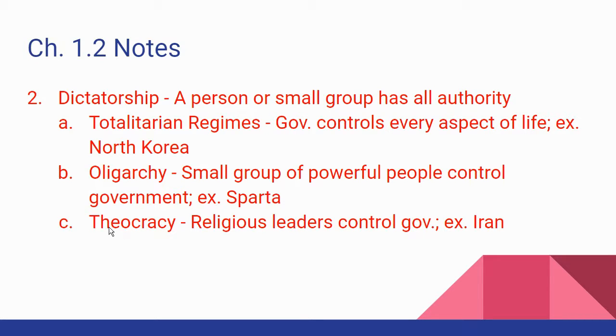A theocracy, that word theo is the Greek word for God, and this is the Greek root for government. So in a theocracy, you have religious leaders that control the government. Iran would be a good example of that, where the religious government is there. An example in history would be ancient Israel before they had kings, when they just were run by judges. That was a theocracy. Okay, so those are different types of dictatorships.